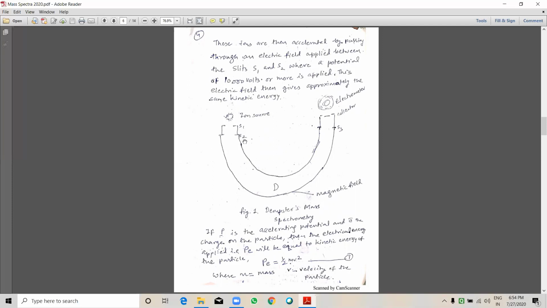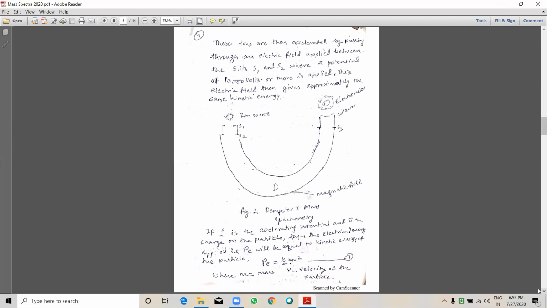This electric field gives approximately the same kinetic energy. After acceleration, the ions pass through the magnetic field, and after passing through it, they are analyzed by the detector. So this is the instrument designed by Dempster.